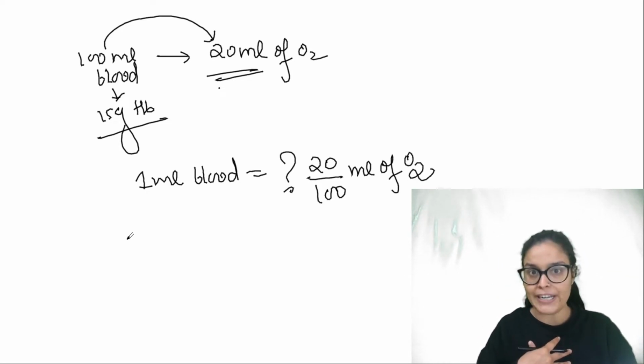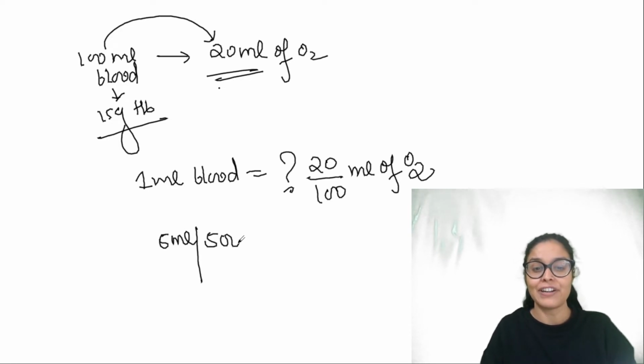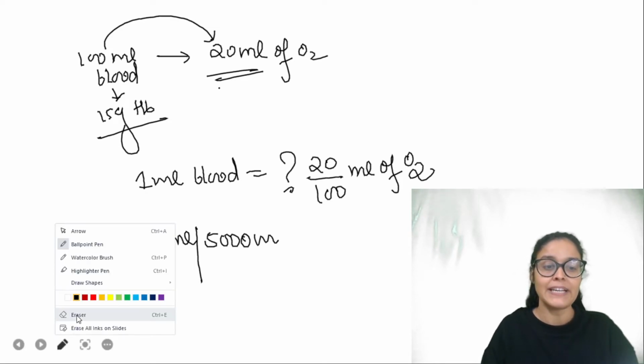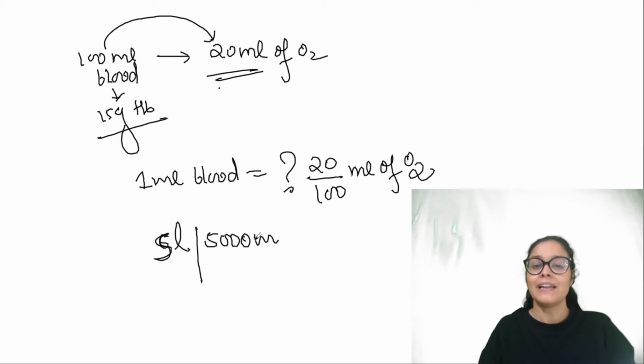And our body has 5 liter blood. तो बेटा 5 लीटर ब्लड में कितना ऑक्सीजन होगा? So 5 liter is equal to 5000 ml. So our body has 5 liter blood, which is equal to 5000 ml blood.